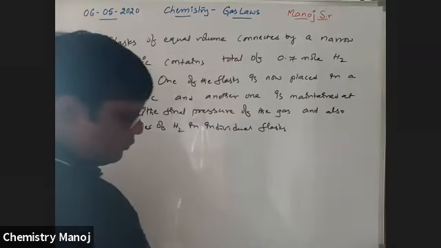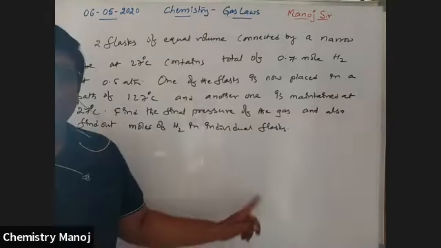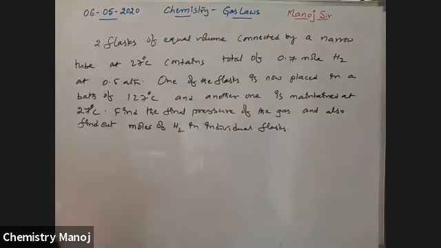Okay, so read carefully. Is there any chance to calculate? Just based on our previous concept.